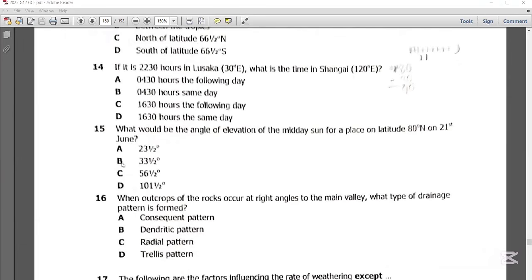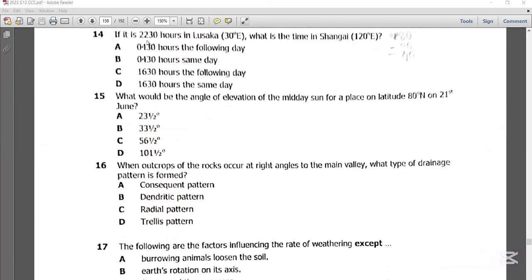Now question 14 says, if it is 22 hours in Lusaka, 30 degrees east, what is the time in Shanghai, 120 degrees east? Here you need to know first of all the rule of finding time. What is key when you're trying to calculate time is first of all to find the difference in longitude. So how do you find the difference in longitude?